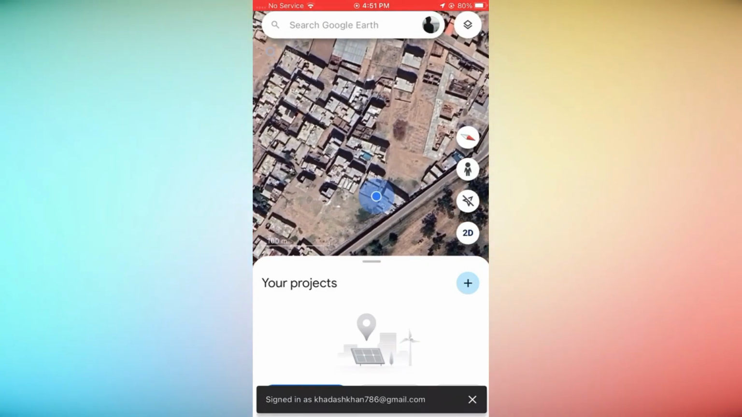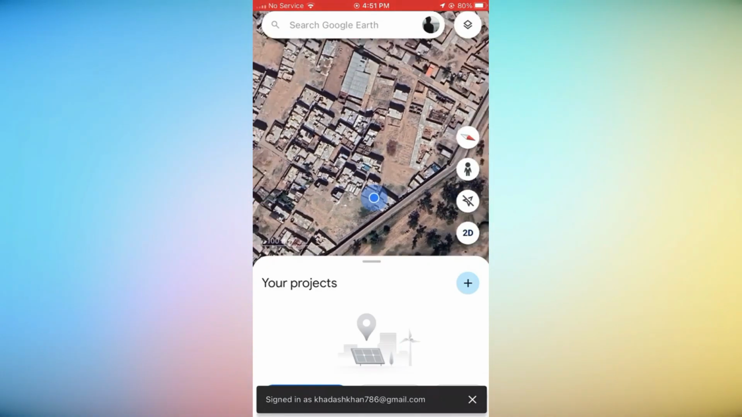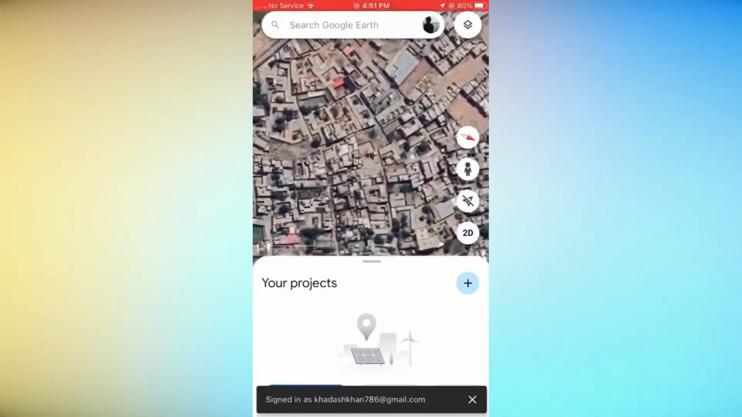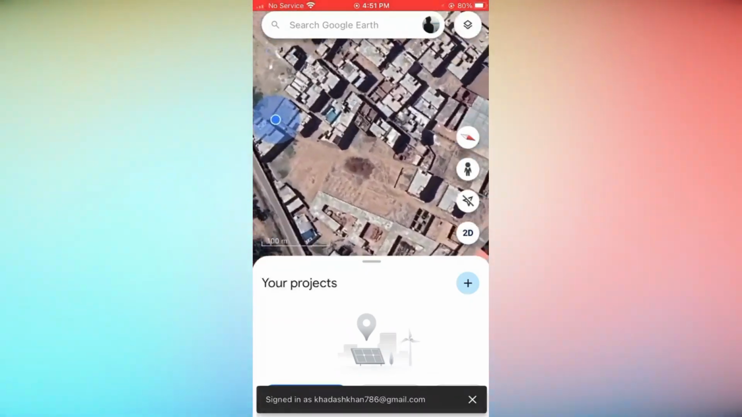And that's how easy it is to use Google Maps Street View on both your computer and phone. Whether you're traveling or exploring your own neighborhood, Street View is your virtual window to the world.